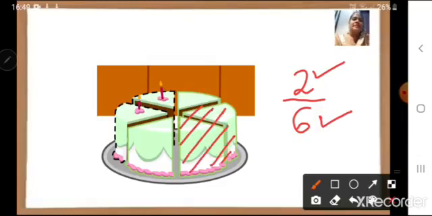Now how many pieces are remaining? 4 pieces are remaining. So what will be the fraction of these 4 pieces? How can we write in numbers? We can write this way. 4 upon 6. Children, again 6 will come because 6 is the total parts. How many total parts are there? There are 6 equal parts. So number 6 will come here down.